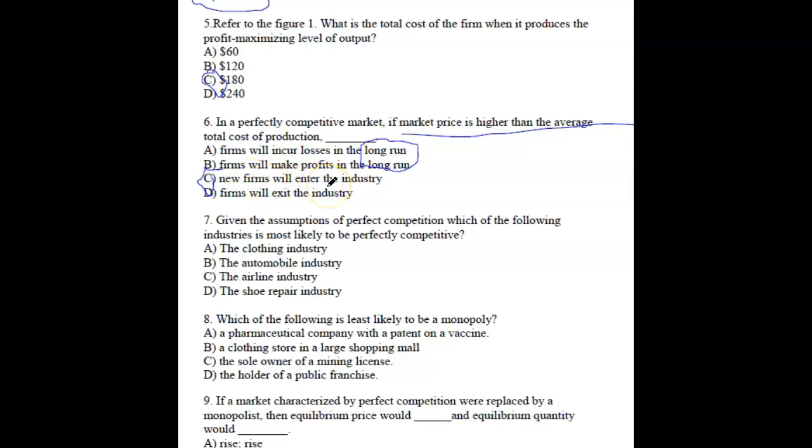Now, why will C be true? Think about it. If a lot of people want to get into a business, they look at who is the most successful business so they can make a profit. If they're making such a big profit over here, it'll attract all other people to start businesses over here, right? So that is a problem. That will cause more firms to enter the industry.